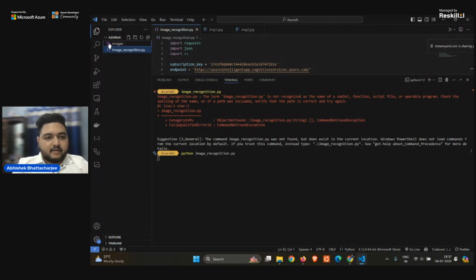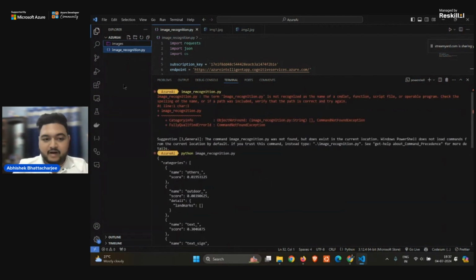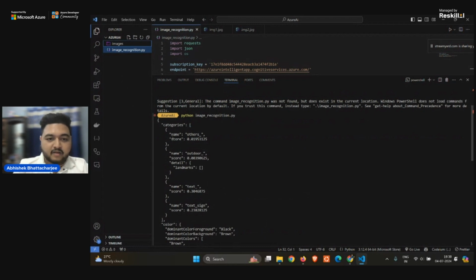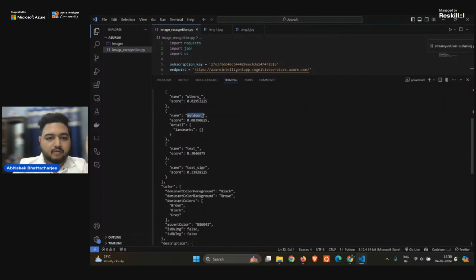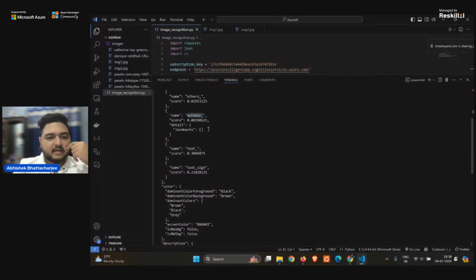It will analyze the image. It is analyzing the image, right? It will detect all the objects that are there. See, wonderful. We can see it has given you the categories. The name is others. It doesn't know what the category is, right? The score is basically confidence, how confident the model is with the results that it has given. It is 0.01, between 0 and 1. The name is outdoor. It is saying that the image is somewhat outdoor, and the confidence score is 0.003, and the landmarks is nothing. It is quite empty.